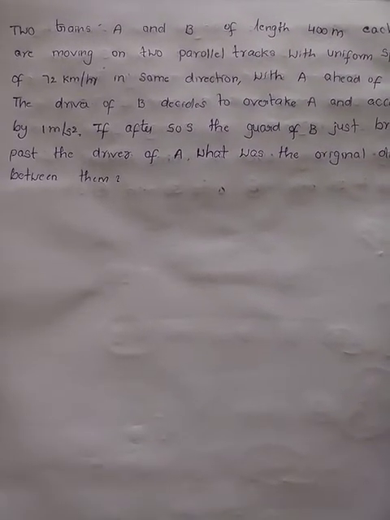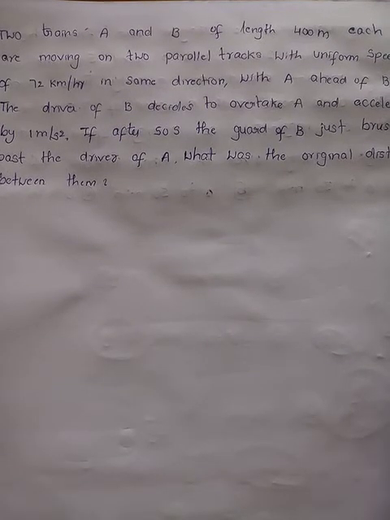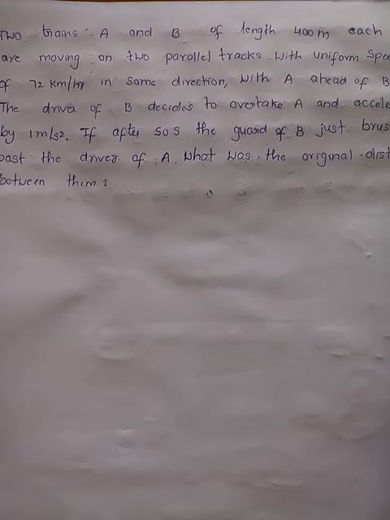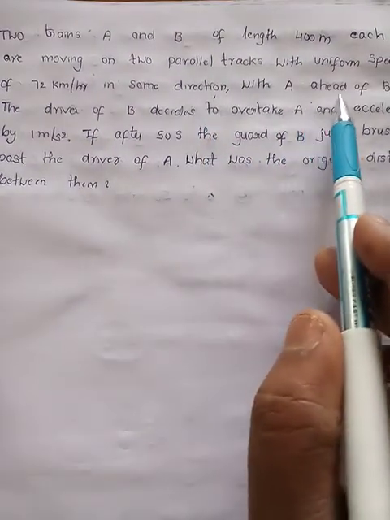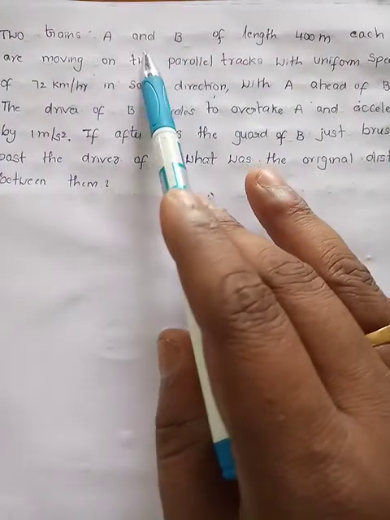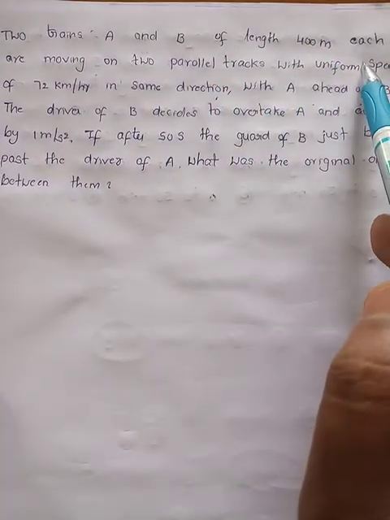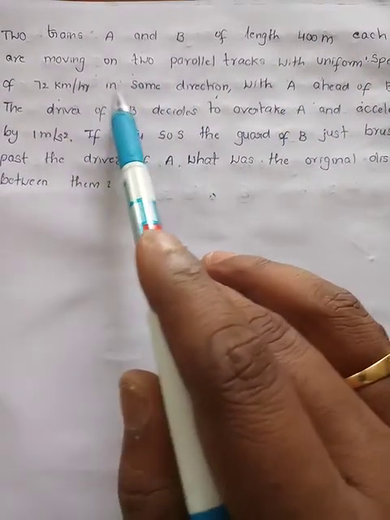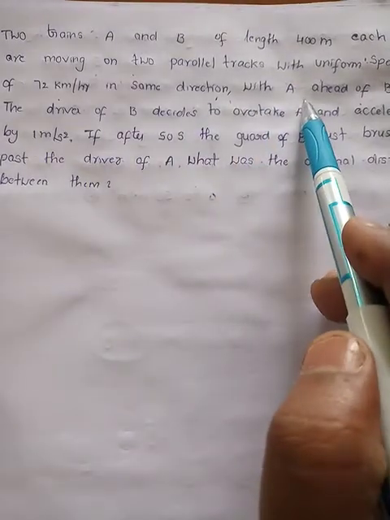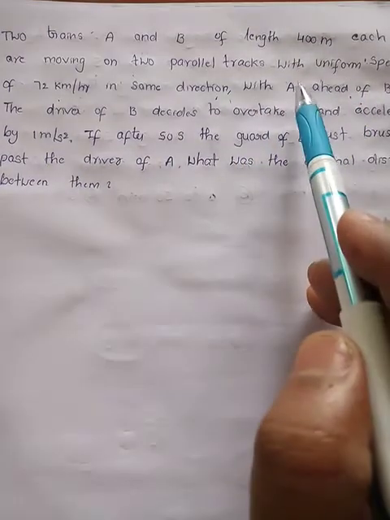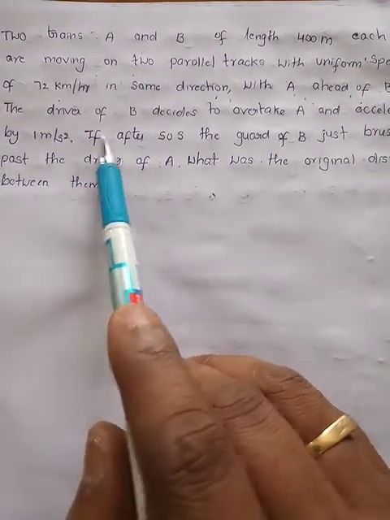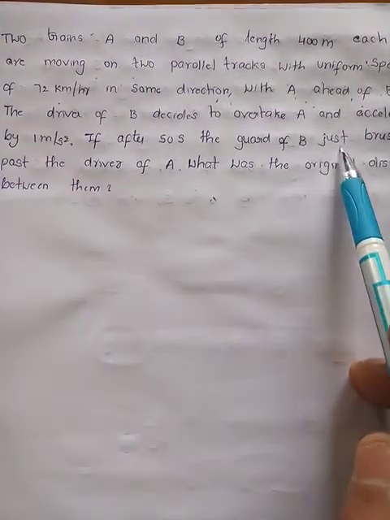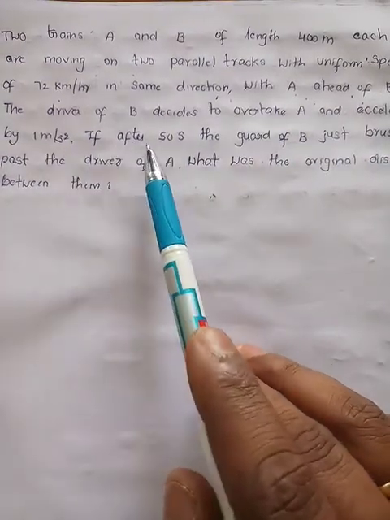Next question. This is a very important question. Two trains A and B of length 400 meters each are moving on two parallel tracks with uniform speed of 72 km per hour in the same direction, with A ahead of B. Means A is moving ahead of B. The driver of B decides to overtake A and accelerates by 1 meter per second square.